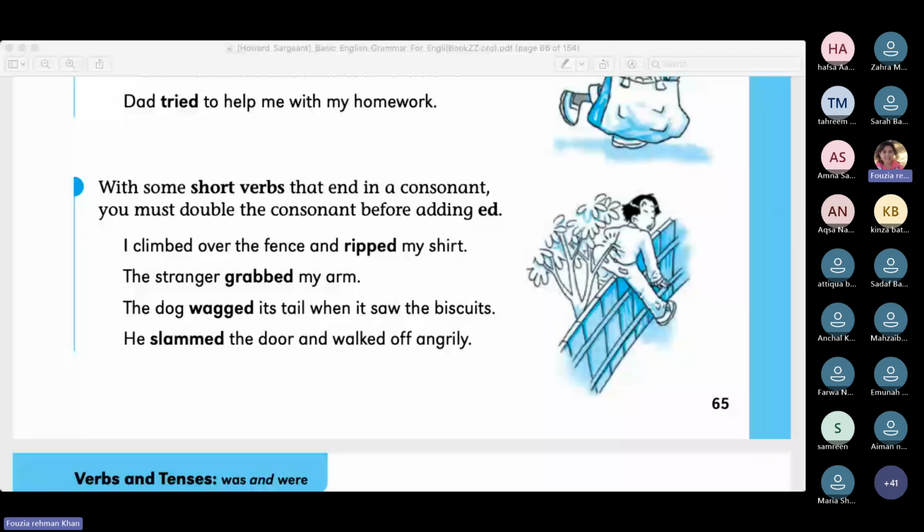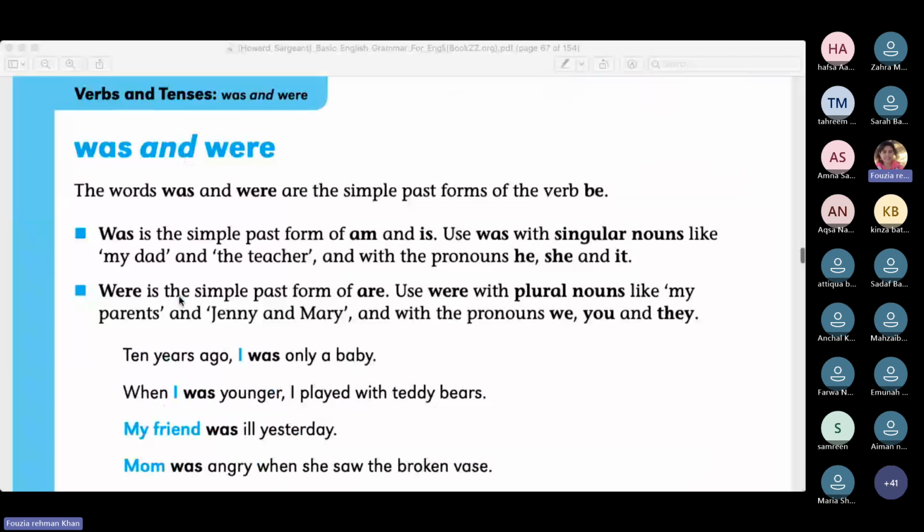After doing this, we would do verb be. Sorry, my throat is a little bad today. Okay, now let's come to verb be.